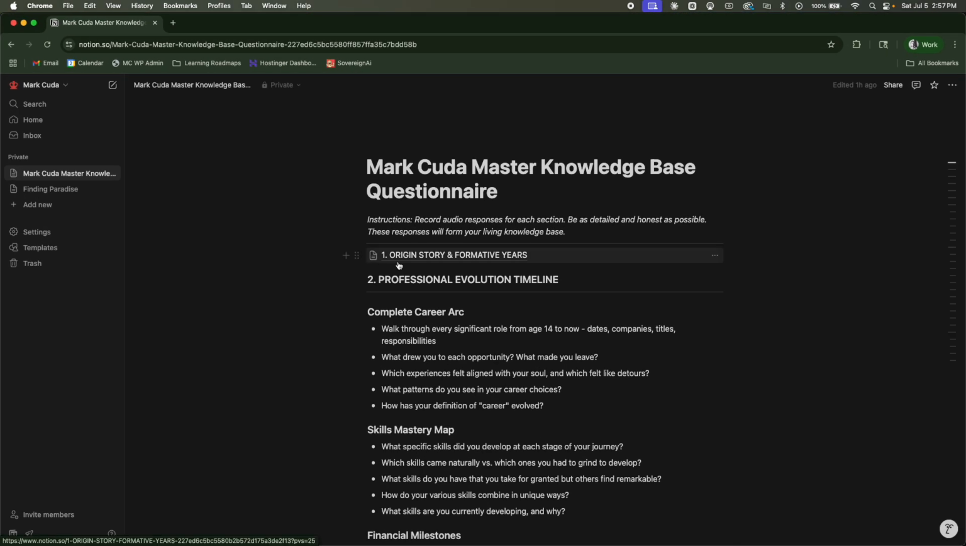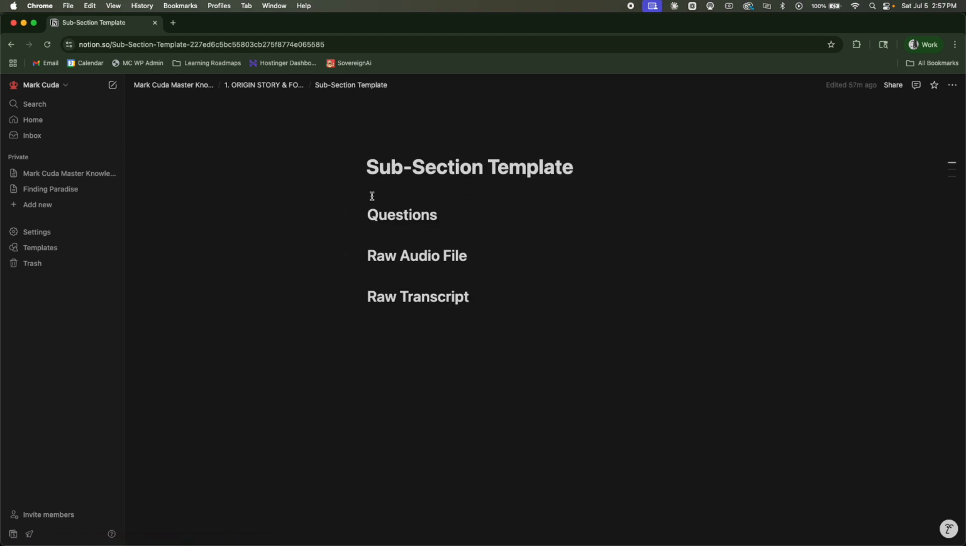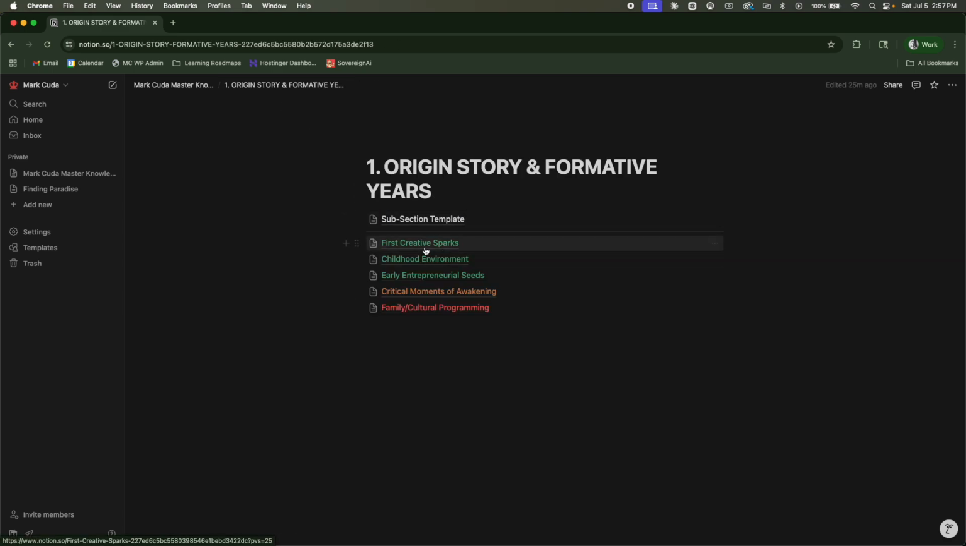Then I brought all of that into a Notion space and into a Notion doc where you can see I'm going one by one, turning these global sections into pages, and then inside those pages, turning each of these subsections into their own page. Orange is the one I'm working on next, red I haven't started, and I've colored the ones green that I've already done. I made a little template file here to list off questions, raw audio file, raw transcript. Super simple, straightforward.